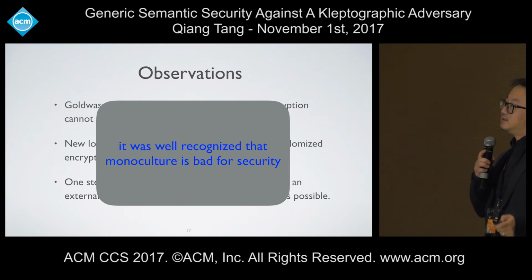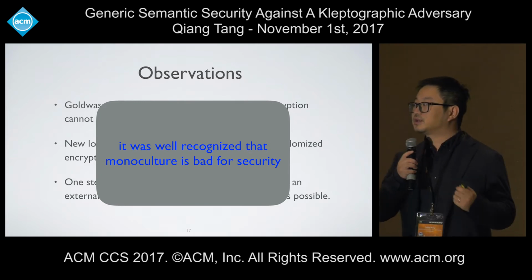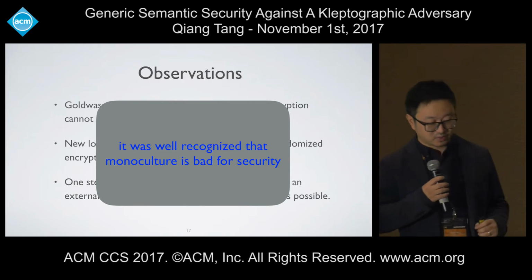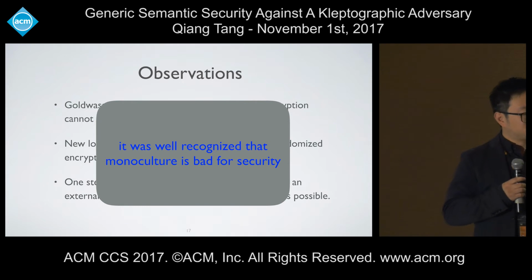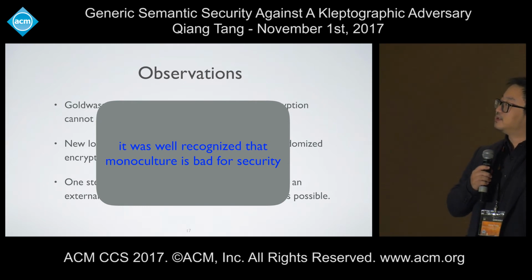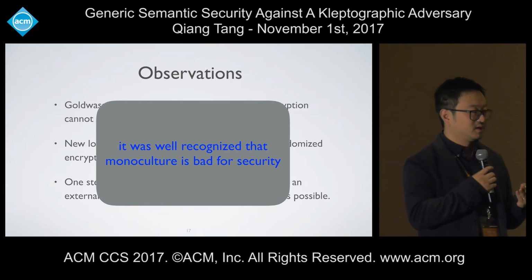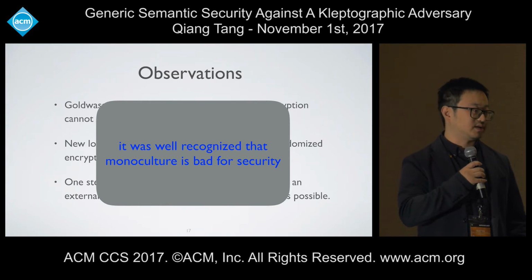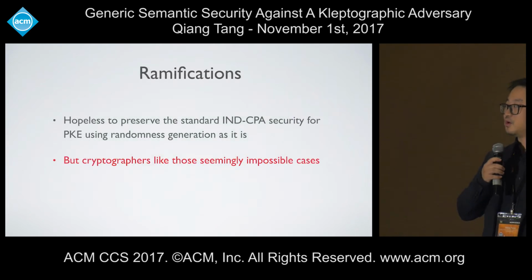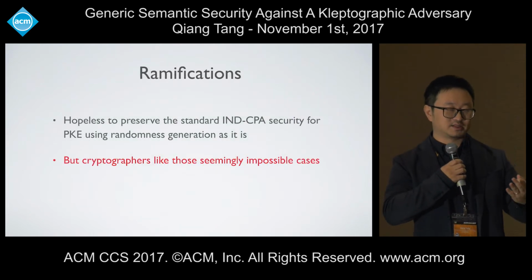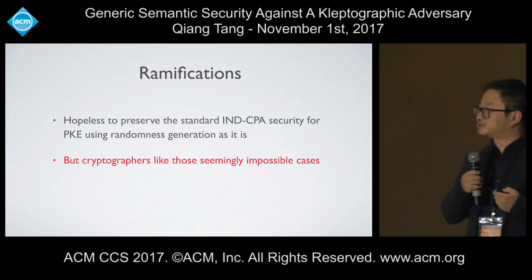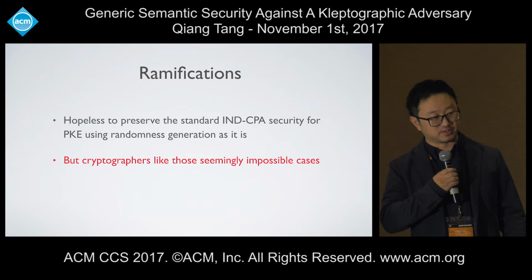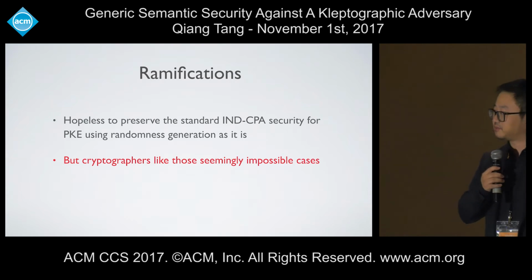But this actually echoes a well-recognized principle in security practice that monoculture is bad for security. Because of this observation, the ramification is that it looks hopeless to preserve the standard IND-CPA security. That also justifies why previous work wanted to turn to public deterministic encryption or introduce an additional component. It looks like just using the randomness generation as it is seems hopeless to have IND-CPA secure public encryption.